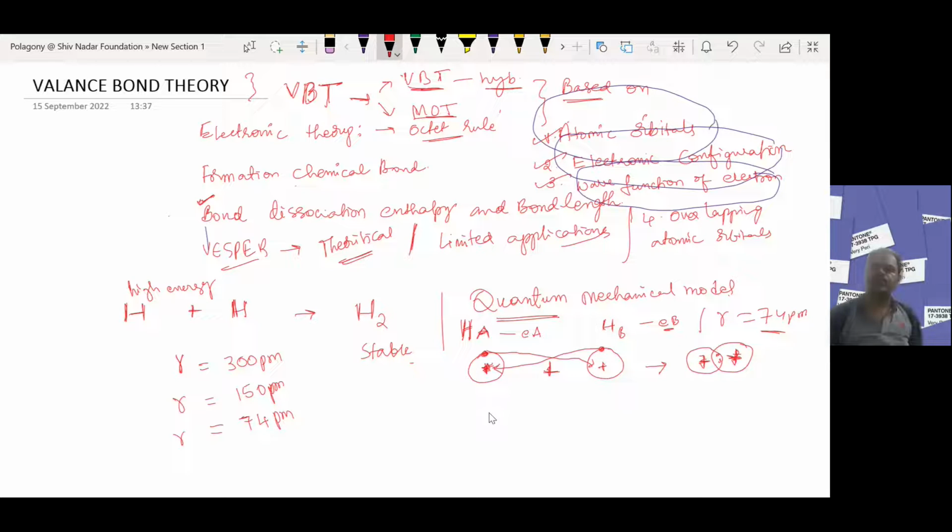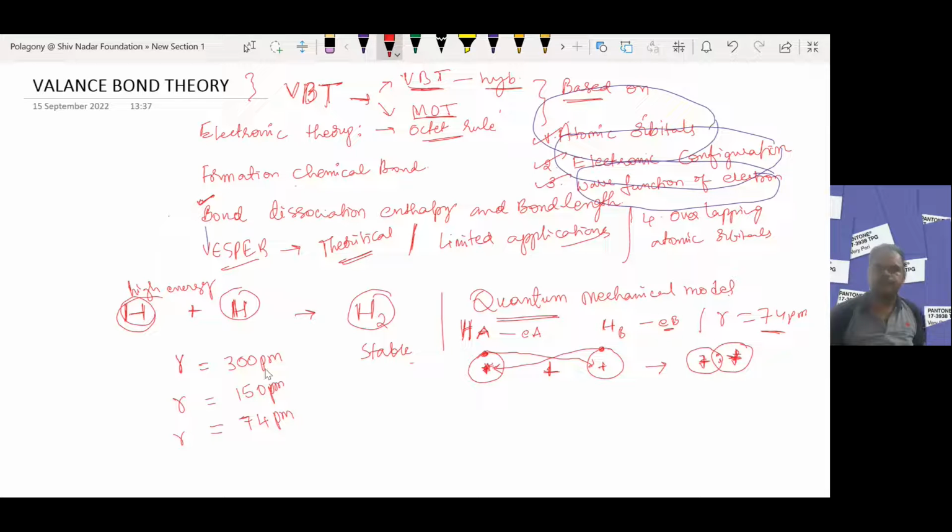Here we have to discuss two things. The individual atoms have more energy than the respective molecule. That means when these individual atoms combine, their potential energy decreases. How does the potential energy decrease?